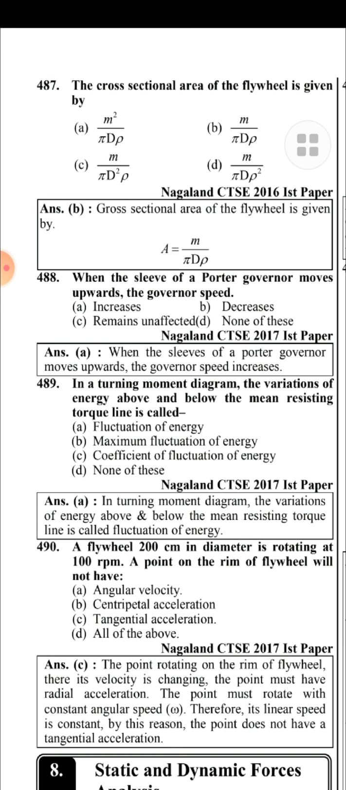When the sleeve of a Porter governor moves upward, the governor speed increases.